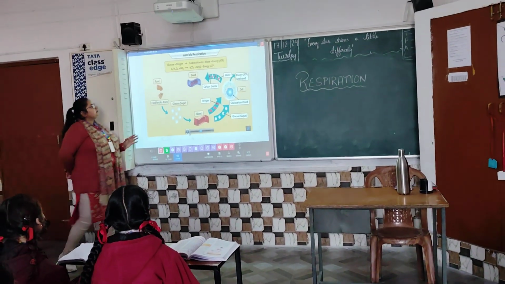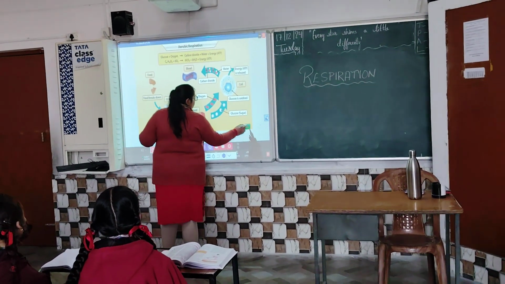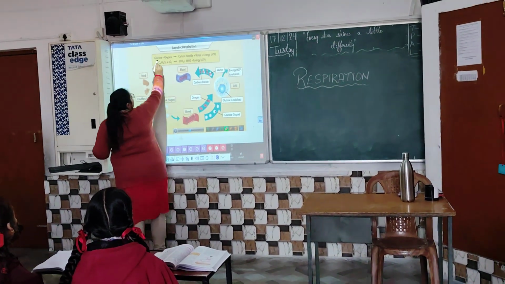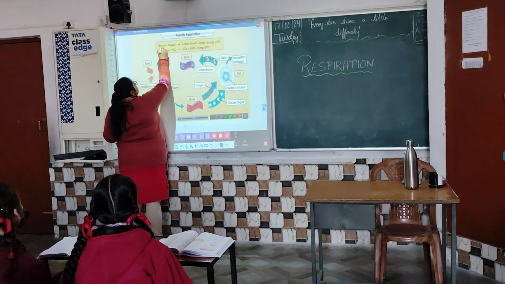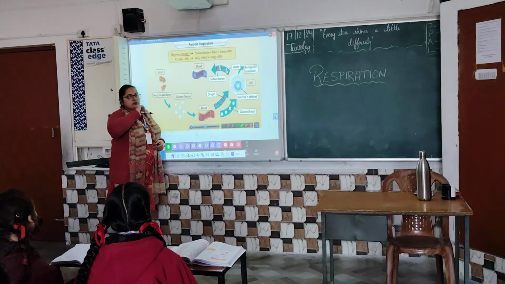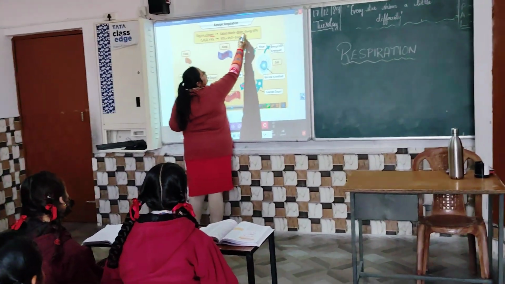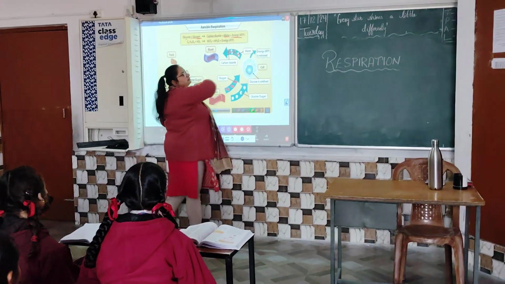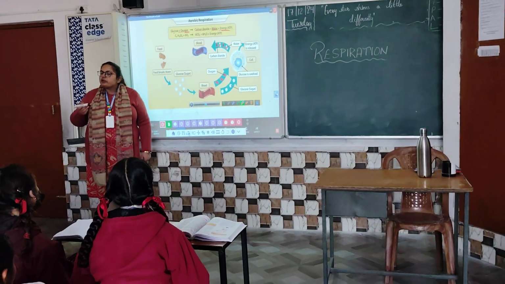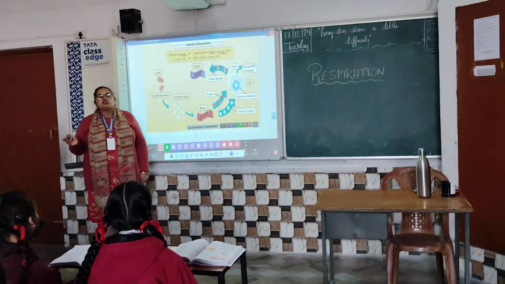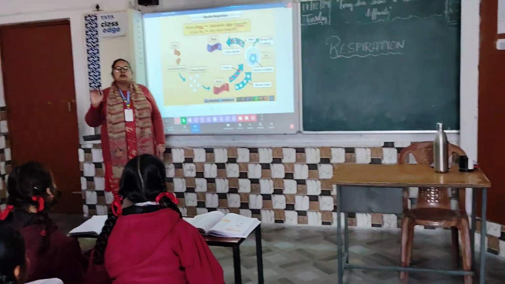So here is the chemical equation of aerobic respiration. So you can have a look here. Glucose plus oxygen, right? It means glucose in the presence of oxygen. It gets broken down and produces what? Carbon dioxide, water and energy molecules. This process is known as aerobic respiration. The type of respiration that occurs in the presence of oxygen is called aerobic respiration.